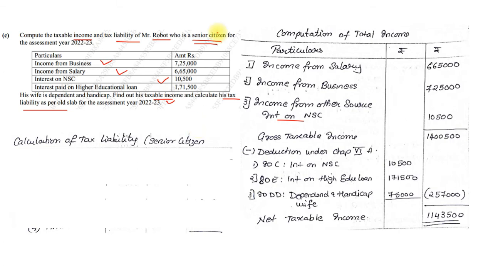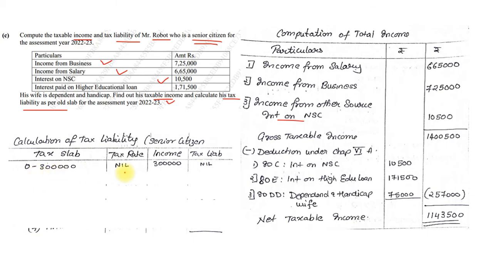Now he is a senior citizen, as mentioned. So the columns will be tax slab, tax rate, income, and tax, or the tax liability. The first tax slab is 0 to 3 lakhs, and the rate is nil. Income, we'll take it at the full 3 lakhs. So from 11,43,500, for the first 3 lakhs there is no tax. We subtracted it and kept it as 0, nil.